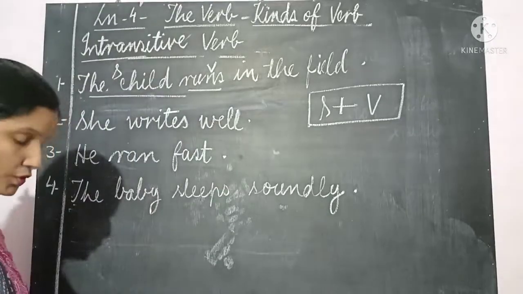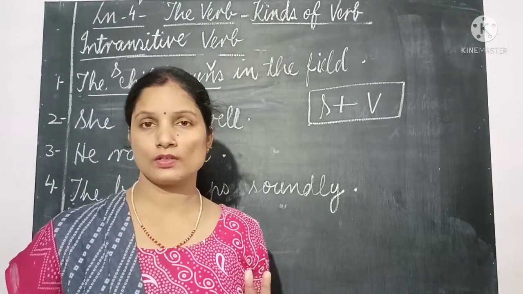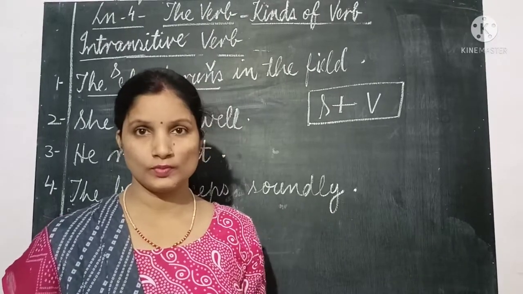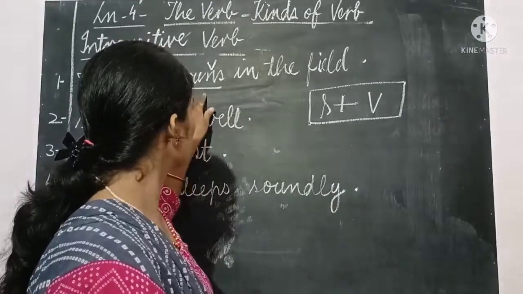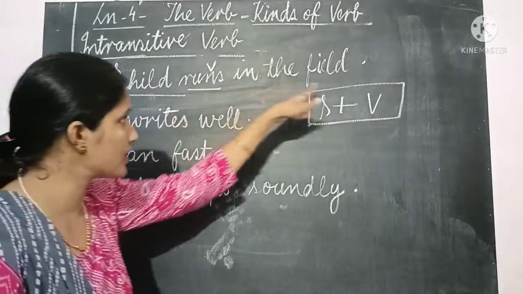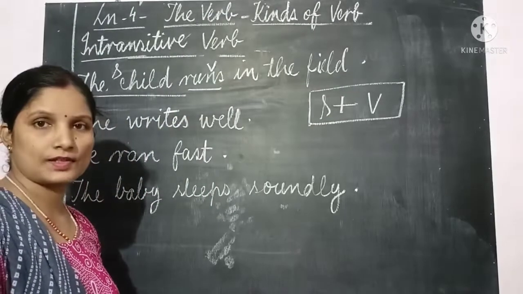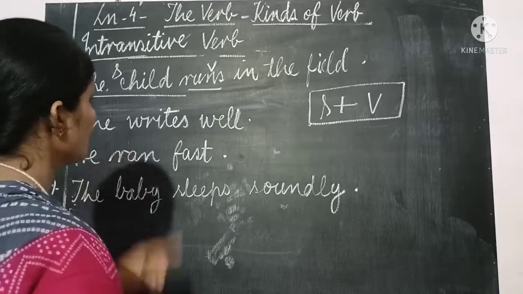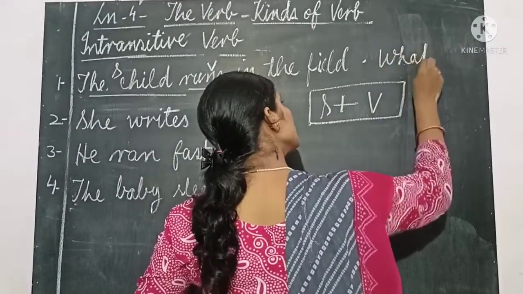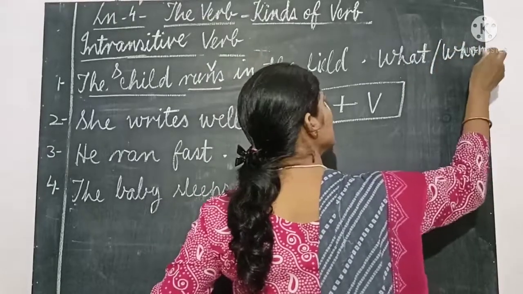So to know objects, I have given you two question words: what and whom. Using what or whom, we ask at the verb. If we get the next words as the answer, the verb will be transitive. So let's ask. We have only the question words what and whom, no other question word.